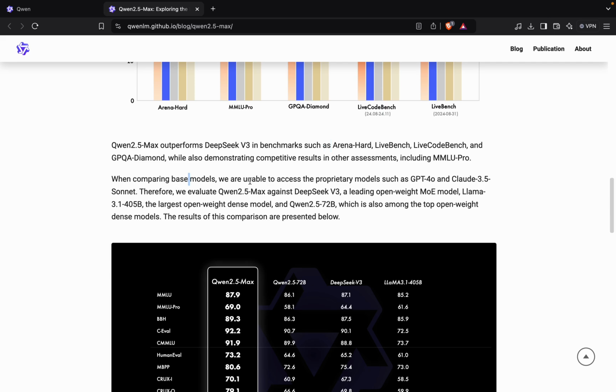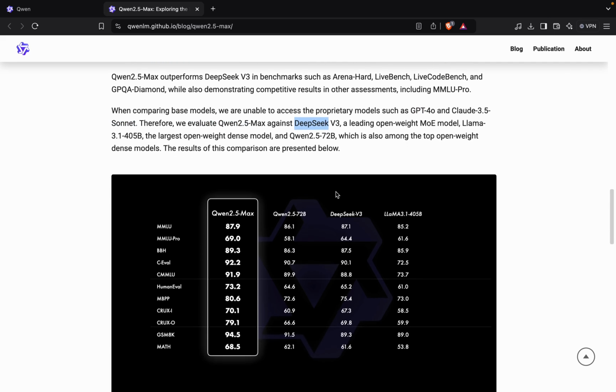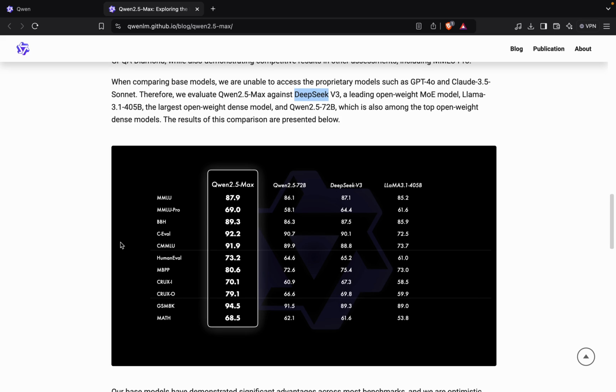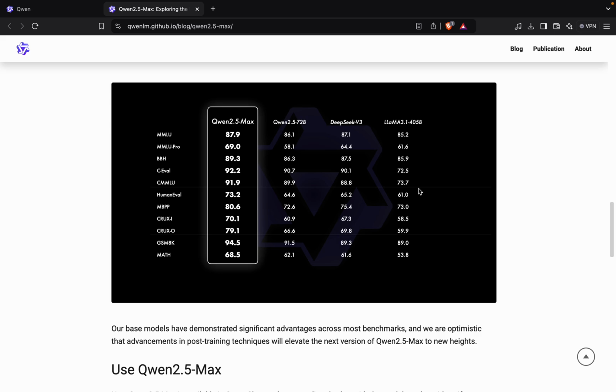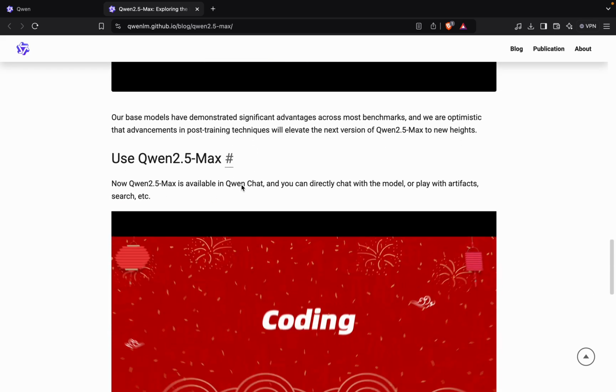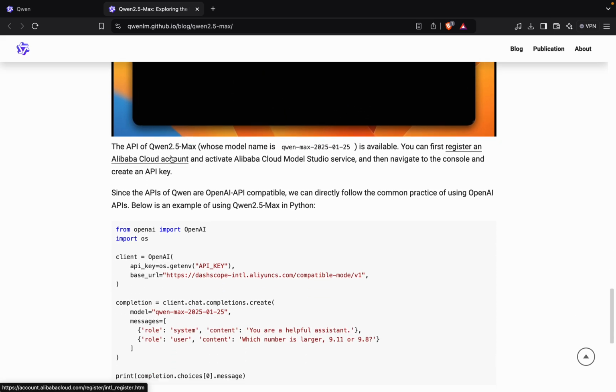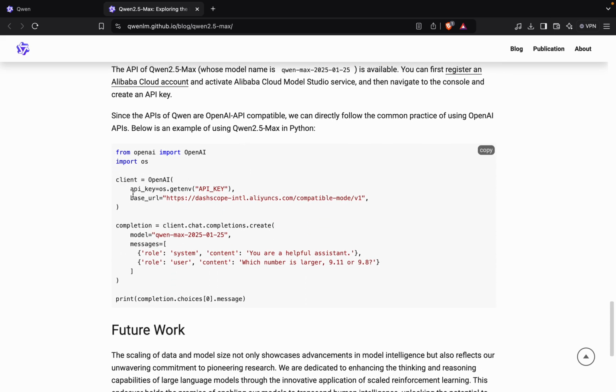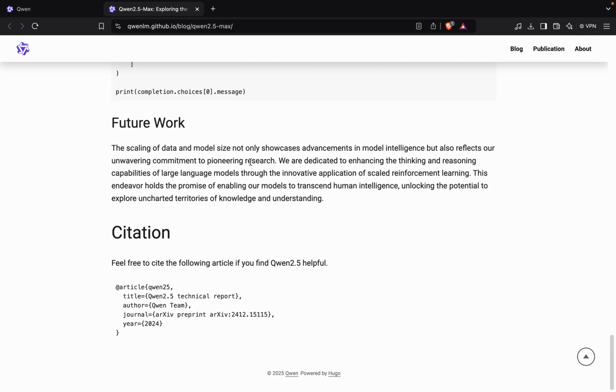When comparing base models, we are unable to access the proprietary models such as GPT-4o and Claude 3.5 Sonnet. Therefore, they have evaluated Qwen 2.5 Max against the V3 model. So as you can see, these are all the benchmarks for Qwen 2.5 72 billion, this is Max, this is V3, and the Llama 3.1 405 billion model. So we can use Qwen 2.5 Max, we will see that. And for the API key, you have to register, and then you can start using the API key.